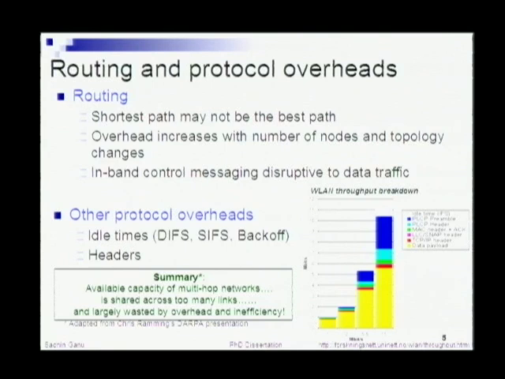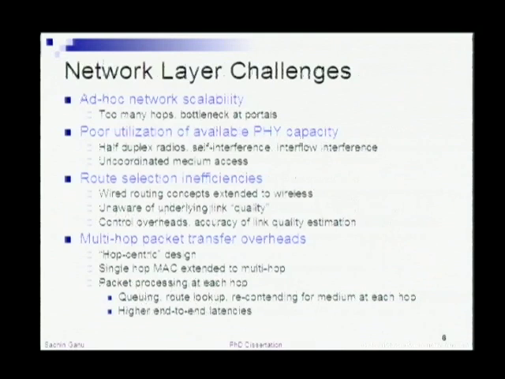Of course, there are other problems which are more man-made, I would say, because they are mandated by the protocols: mandatory interframe spacings as well as packet overheads. Overall, if you look at all of these constraints, the actual performance you get out of a multi-hop or even a single hop wireless network at the application layer is probably 30 to 40% of what the physical layer capacity can provide you.